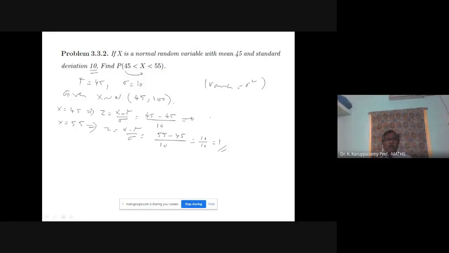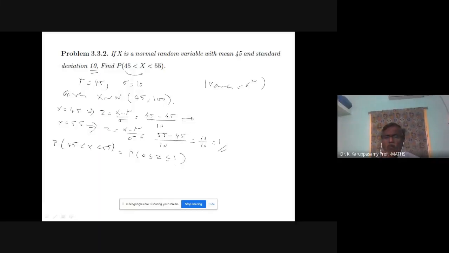What we obtained: corresponding to X equal to 45, we obtained Z equal to 0. Corresponding to X equal to 55, we obtained Z equal to 1. So the actual problem, probability 45 less than X less than 55, changes into a Z problem: 0 less than or equal to Z less than or equal to 1.